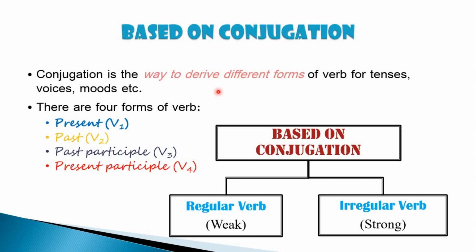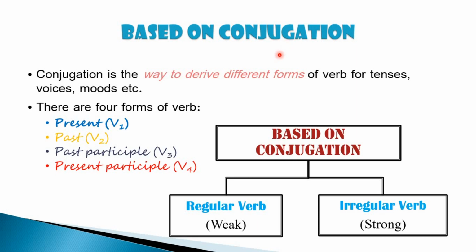Conjugation is the way to derive different forms of verb for tenses, voices, moods, etc. Just now I spoke about the 12 forms of tenses. The tenses have 12 forms and all the 12 forms have different formats. So the verbs used in those formats are derived with the help of conjugation. So how are they derived?